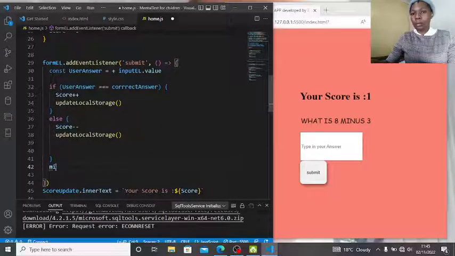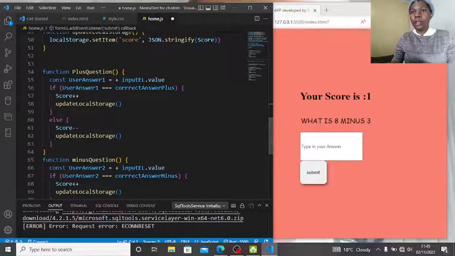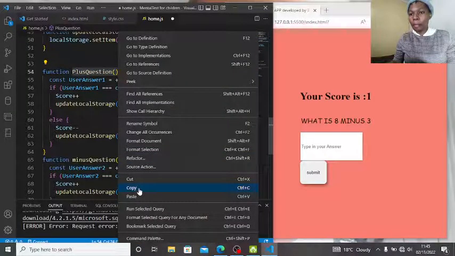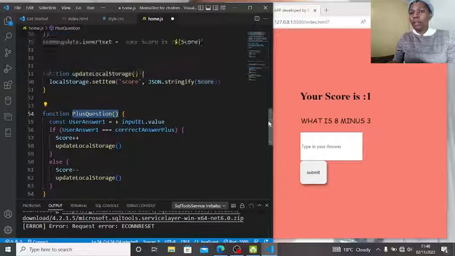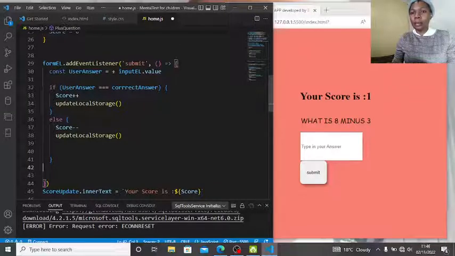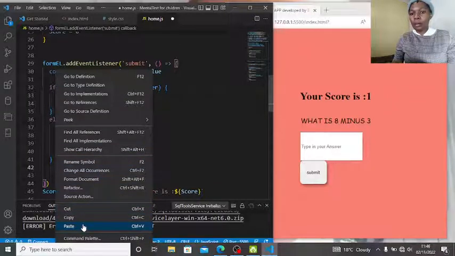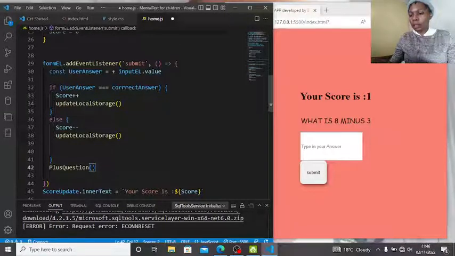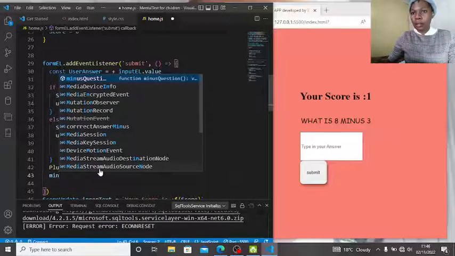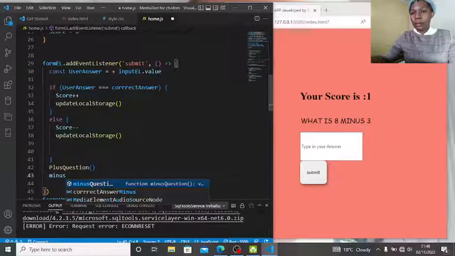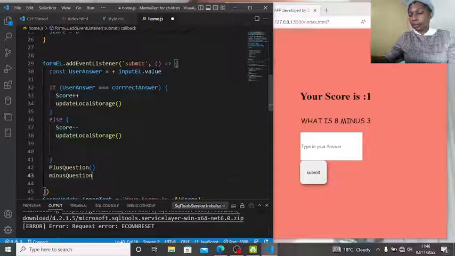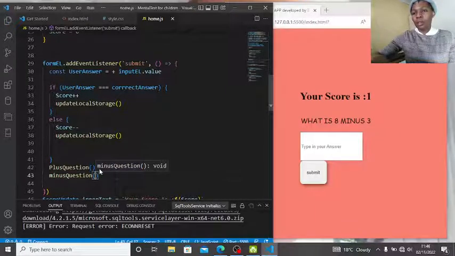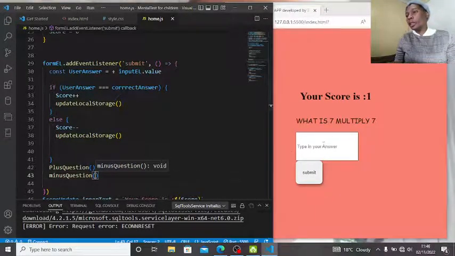Nope. Let me go and copy it. It's a plus question. Copy. I have a plus question and a minus question. I can paste it here. And then I have a minus question. Okay, so let us work on it.